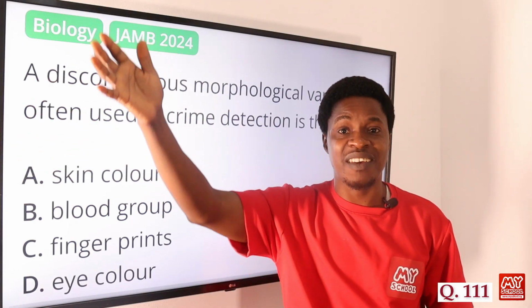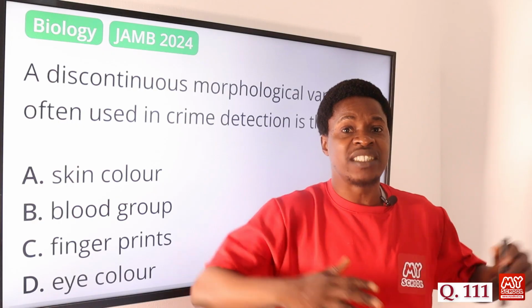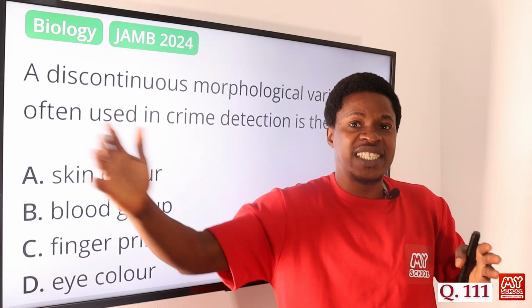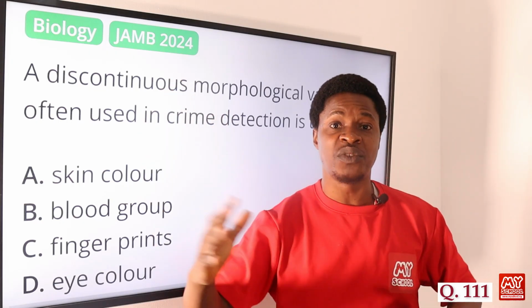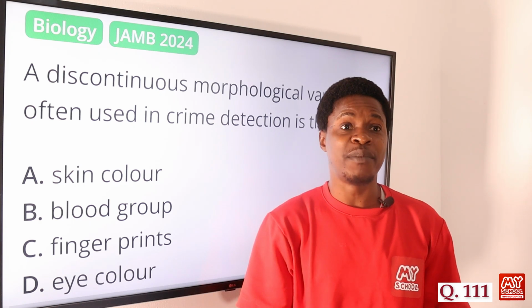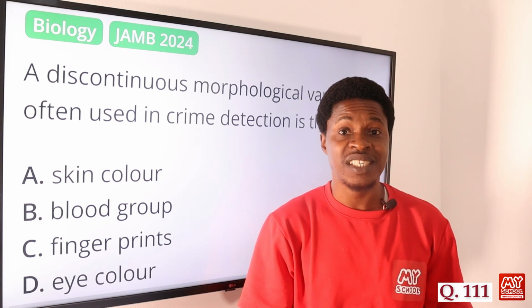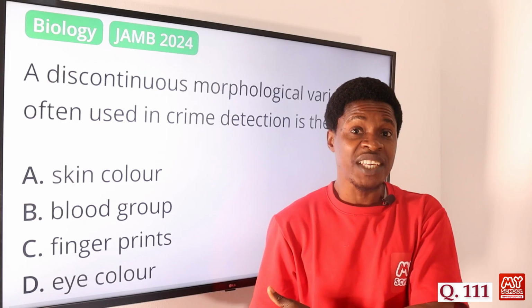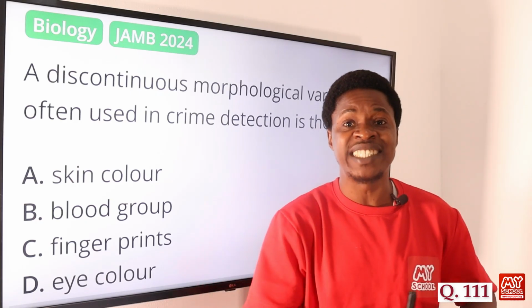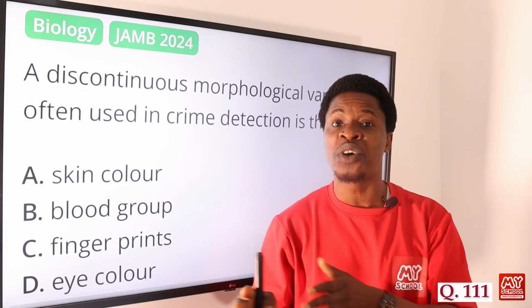It does not have a beginning or an ending, so it varies. It's like weight also. Somebody can weigh about 60 kg, another 70 kg, another 50, another 30. So those are examples of continuous variation.